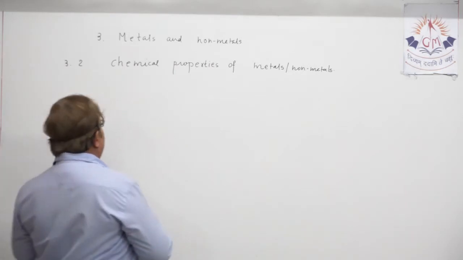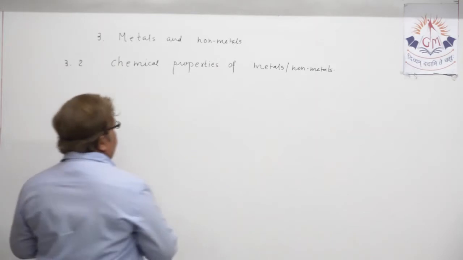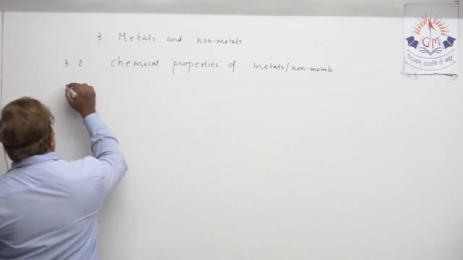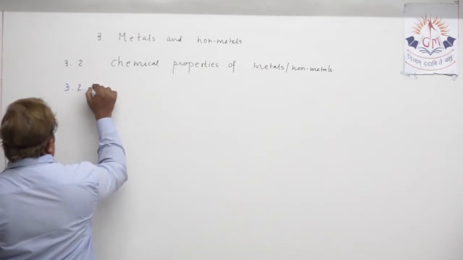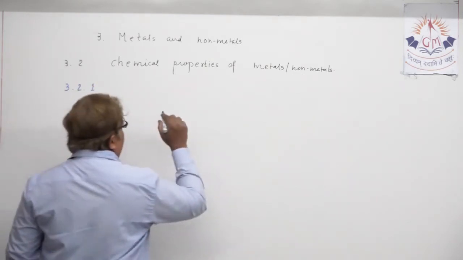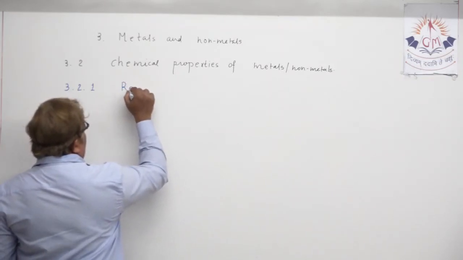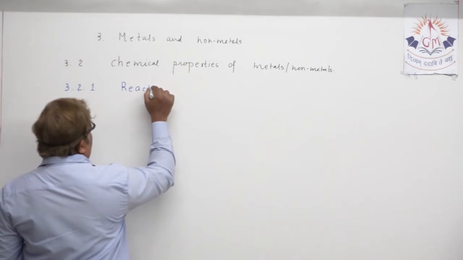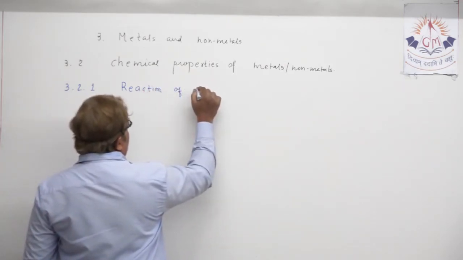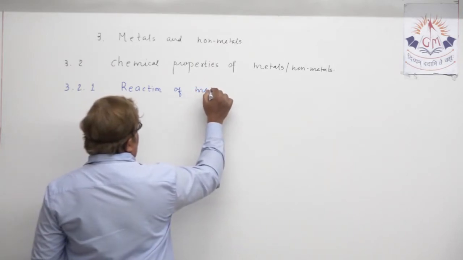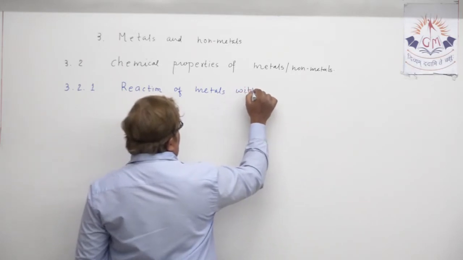The first topic we are taking today, understand, is topic 3.2.1. This is what we are taking today, and the title of the topic is reaction of metals with oxygen.